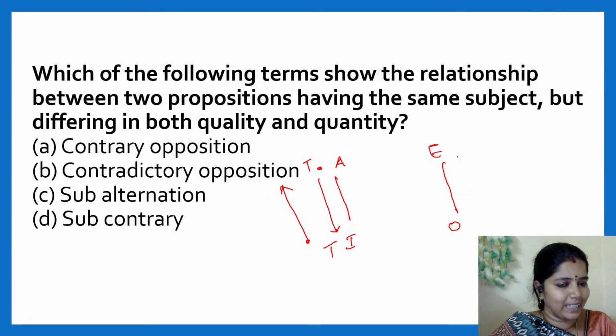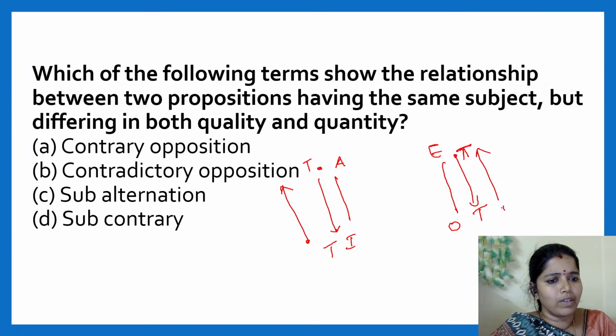Similarly for E type and O type sentence. When I come from top to bottom, if it is true, I can say this will also be true. But when I go from bottom, when it is true, I cannot say this will definitely be true. I cannot say. Yes? Right.